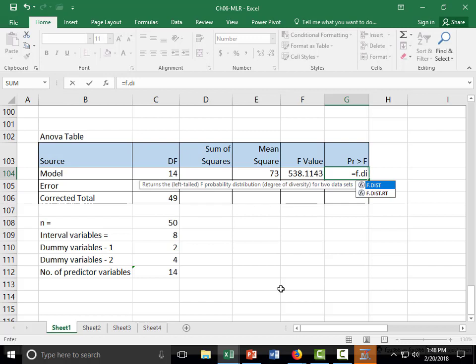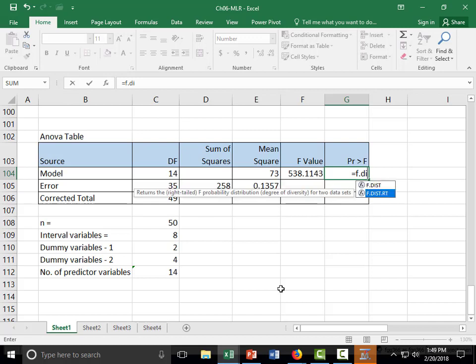If this is the F calculated value, that area is the P value, and F.DIST.RT will give you that value.